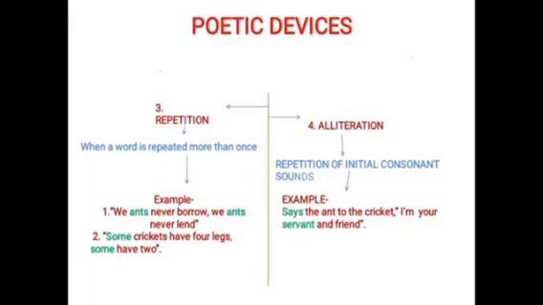Students, the fourth poetic device is alliteration. I hope you all know what is meant by alliteration. Alliteration means repetition of initial consonant sounds. Look at the example sentence. Says the ant to the cricket, I am your servant and friend. So in this line, says and servant, these two words are alliterated words.